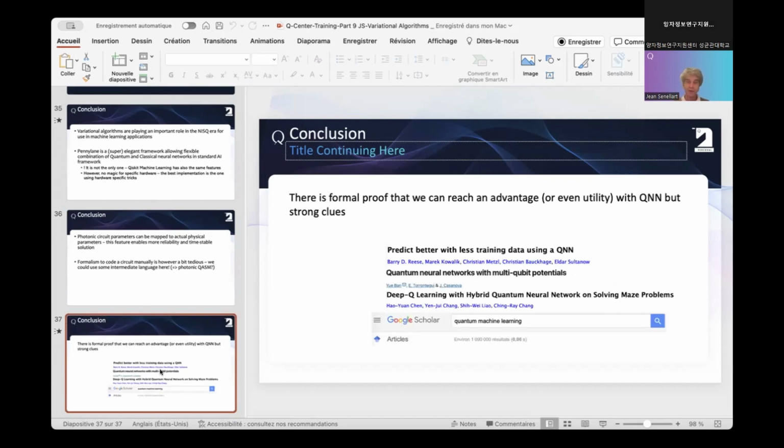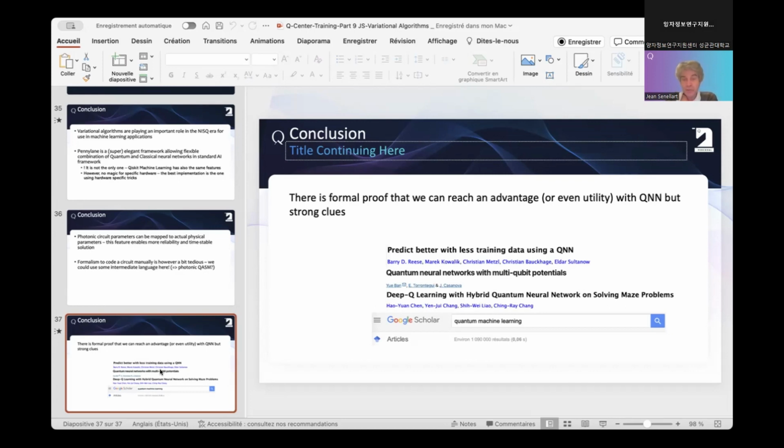Last, my point on the variational algorithm and quantum neural network here is that there is no proof today that we can reach an advantage with quantum neural networks. But there are a lot of strong clues. If we look at Google Scholar, you will see that there are more than 1 million papers published on quantum machine learning today, which is huge. If you look for, I don't know, boson sampling, for instance, you will get a very small number.